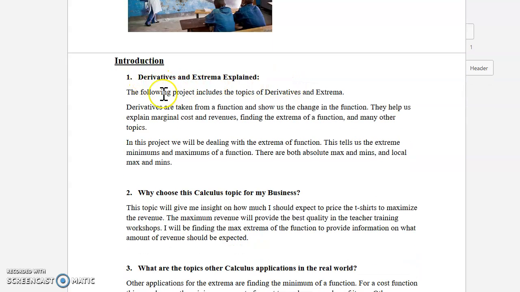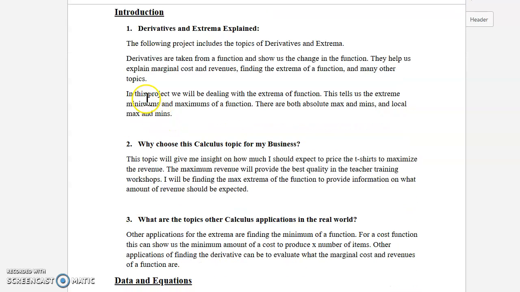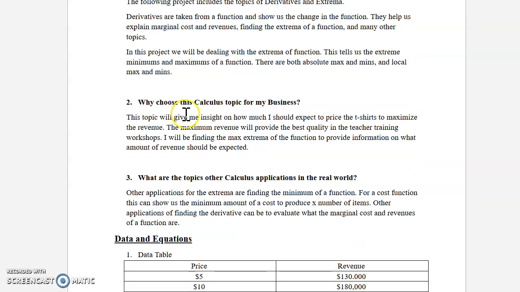And the introduction. So we have derivatives and extrema explained. The following project includes the topics of derivatives and extrema. Derivatives are taken from a function and show us the change in the function. They help us explain marginal costs and revenues, finding the extreme of a function, and many other topics. This project will be dealing with the extrema of a function, and this tells us the extreme minimums and maximums of a function. There are both absolute maxes and mins and local maxes and mins.